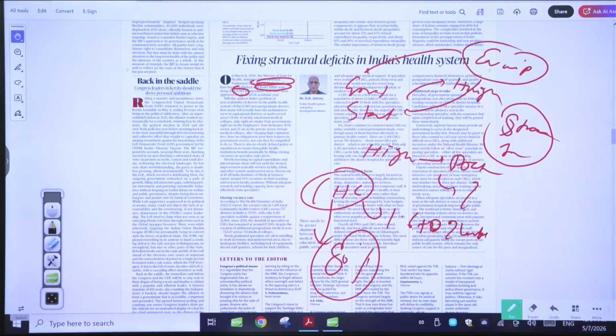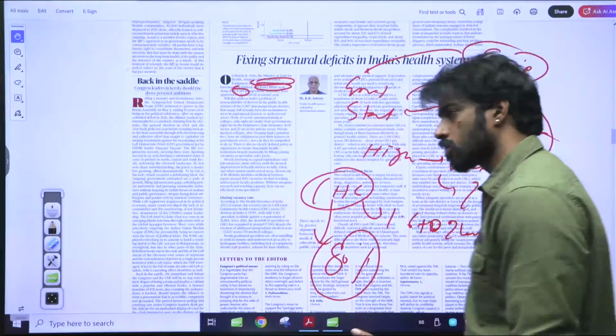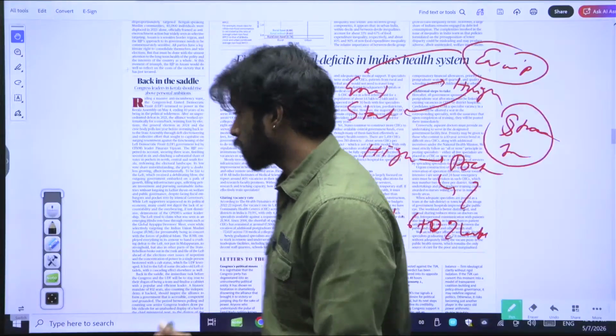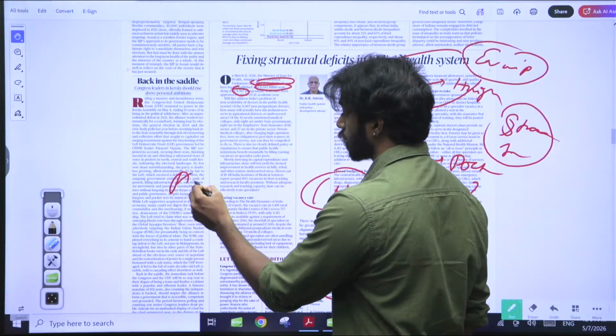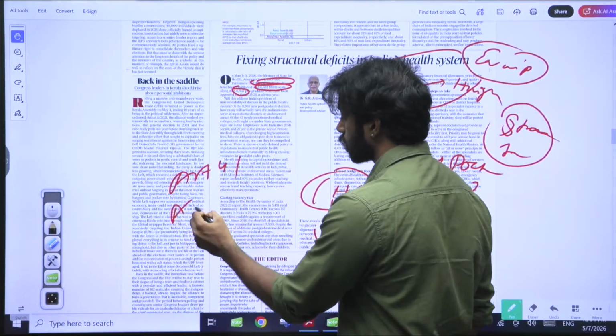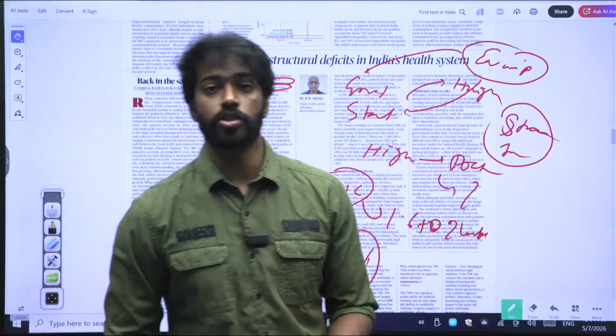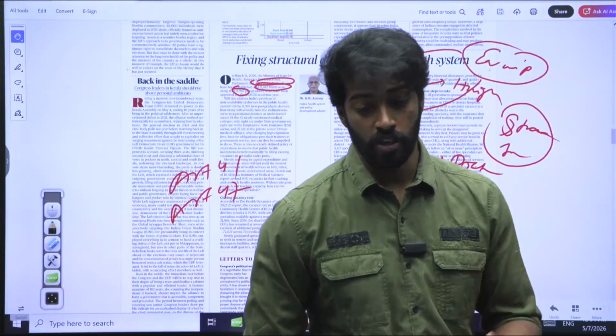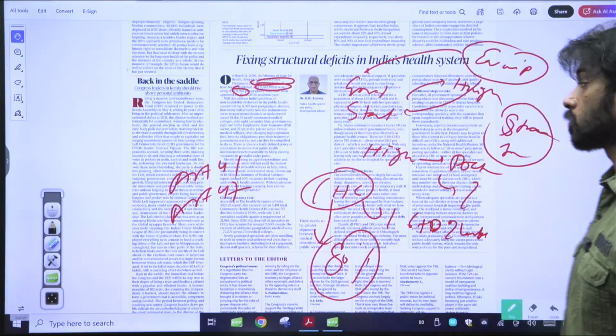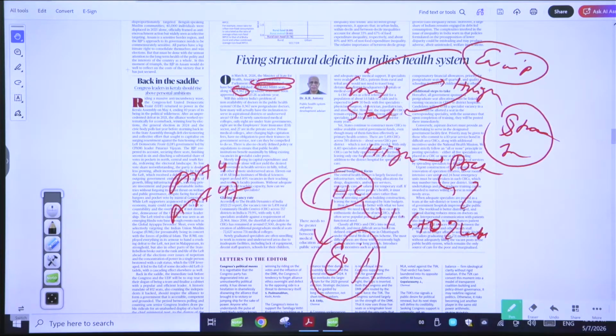There is constitutional obligation also. As I am talking about constitutional obligation in everything, we have constitutional obligation on the state as well. We have Article 41, we have Article 47. What does Article 47 say? Article 47 says that the nutrition should be protected, right? The state should ensure that the nutrition should be protected and the nutrition level should be increased. And it also says that state must improve the public health, right, and improve the standards of living. That is what Article 47 is talking about.